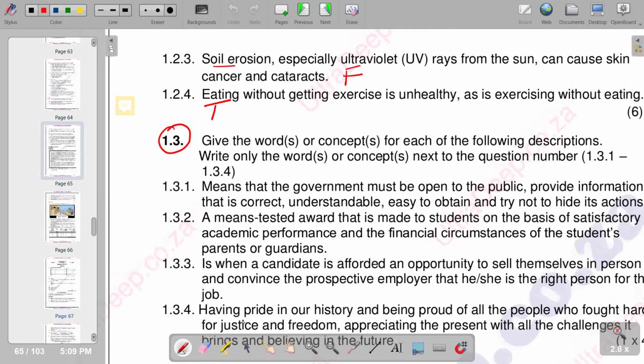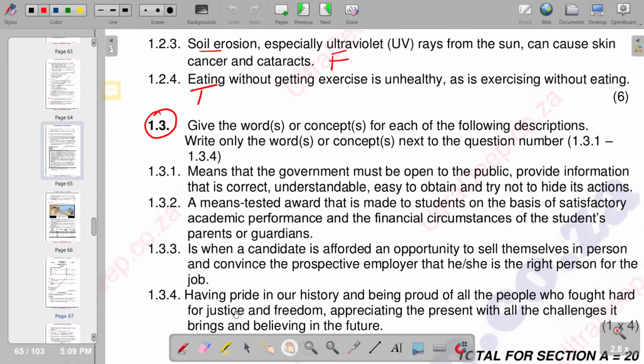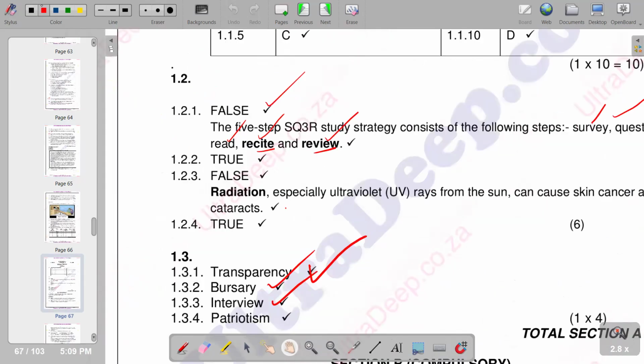Having pride in our history and being proud of the people who fought hard for justice and freedom, appreciating the present with all the challenges it brings, and believing in the future. This is patriotism. So we have patriotism as the correct response.